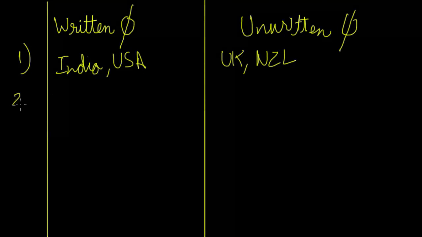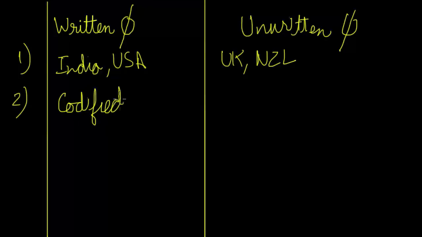Now what is the difference? A written constitution is the one where the provisions have been codified. That's what the key word is, codified provision. Whenever I'm giving a lecture, I always write down the key words and the rest I'm speaking. So the main thing is codified provision over here.